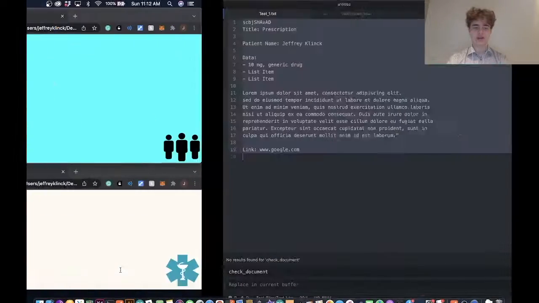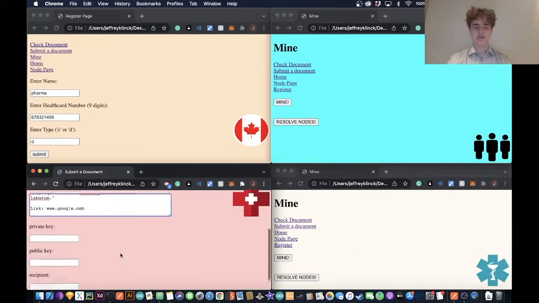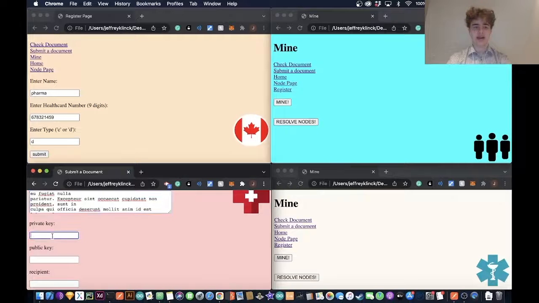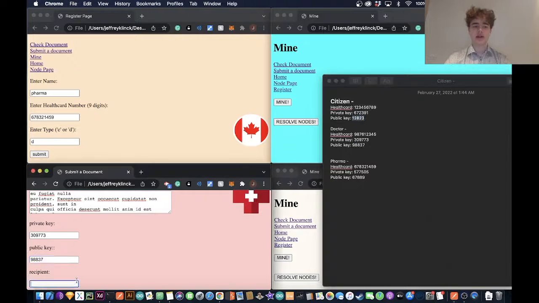So this text includes information: the title, a patient name, the data about the prescription, and other data. Now this can be edited the way the patient wants, or the way the doctor wants, but right now it's just a very basic version. So they're going to submit that text. They're going to put in their own private key and public key, and they're going to put in the public key of the recipient, in this case the patient.